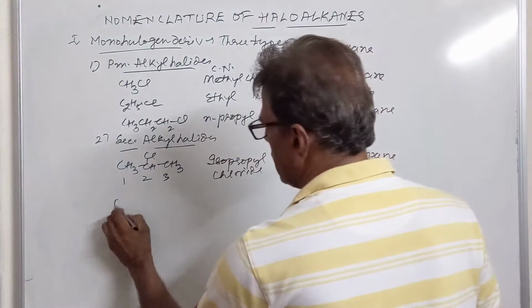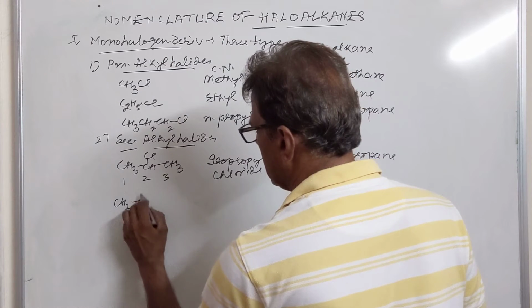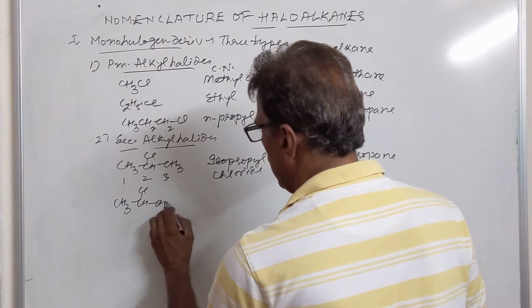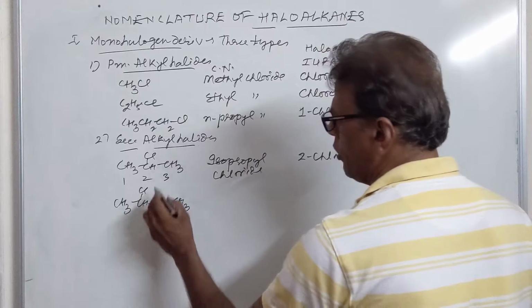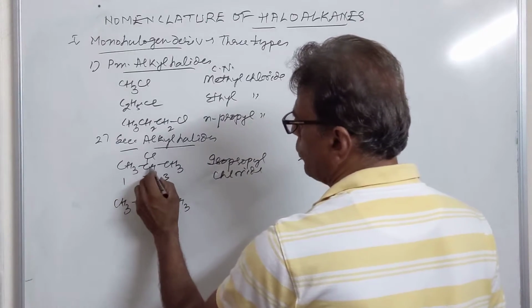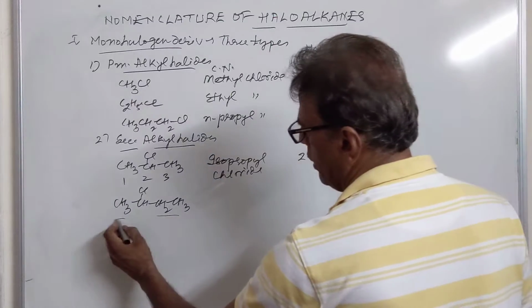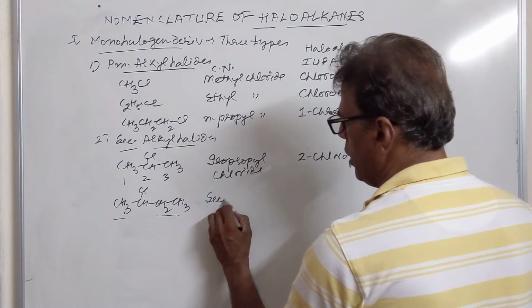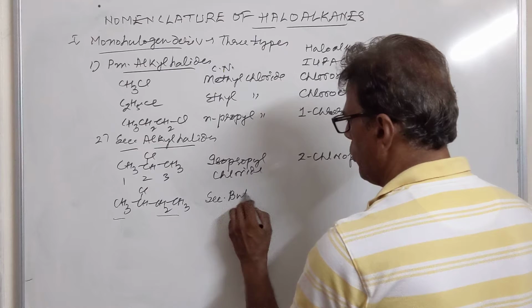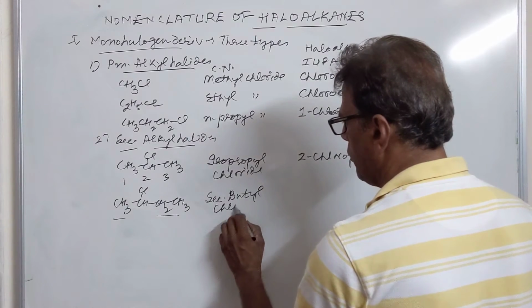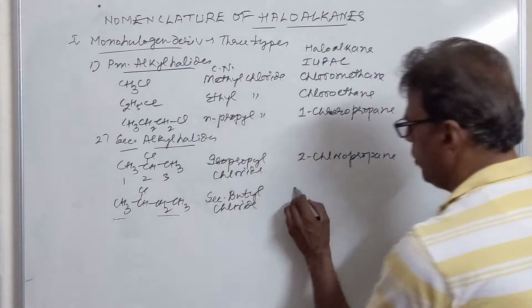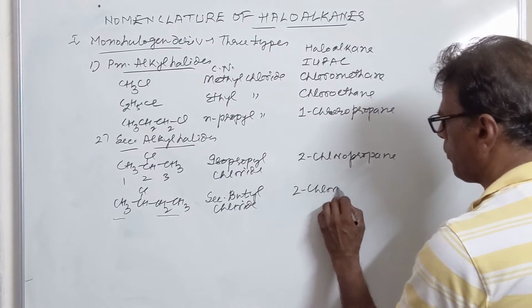Then we have another secondary alkyl halide. This is secondary butyl chloride. We cannot call it iso because in iso, two methyl groups on the substituted carbon are present. Here one is ethyl, another is methyl. So this is called secondary butyl chloride. The IUPAC name will be 2-chlorobutane.